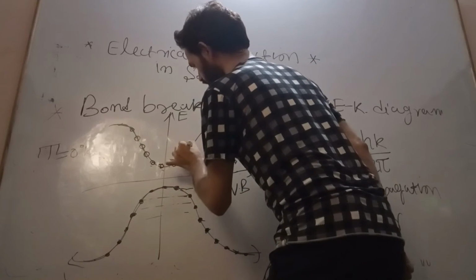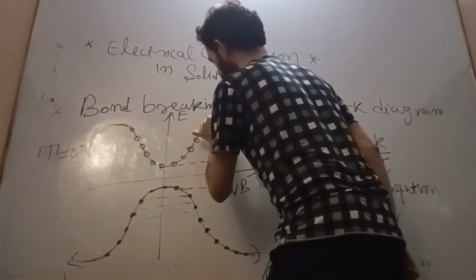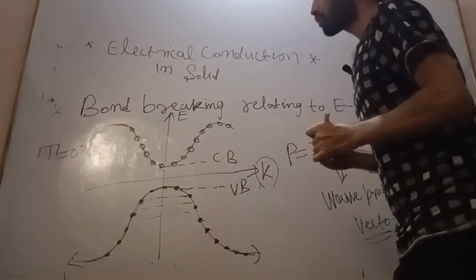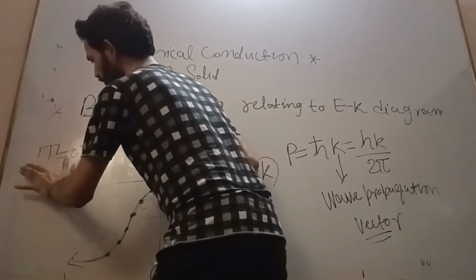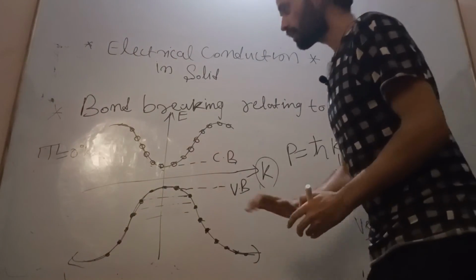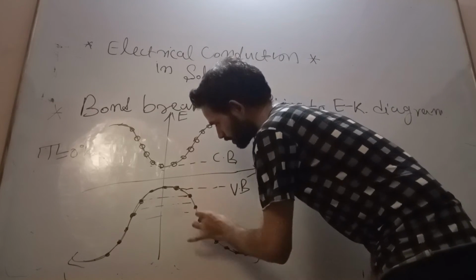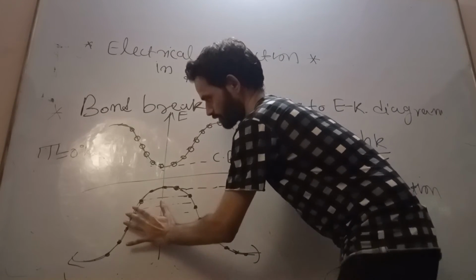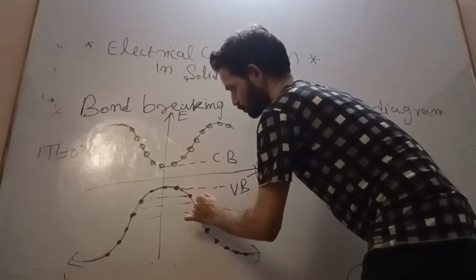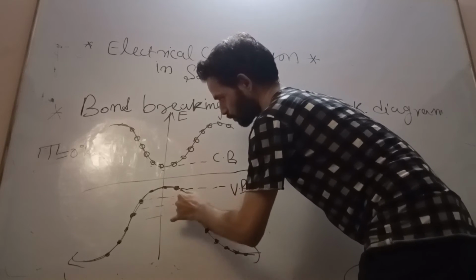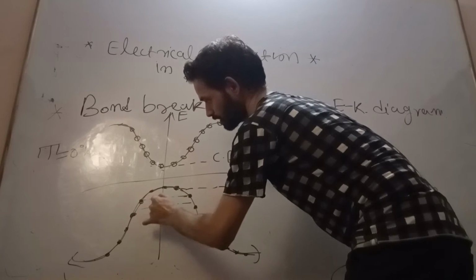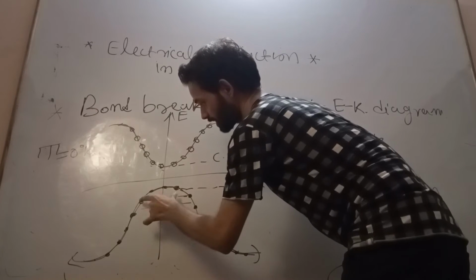So there is no electron available in the conduction band. Everything is happening at 0 degree Kelvin. Now all the electrons are placed in every energy state, which means every discrete energy state